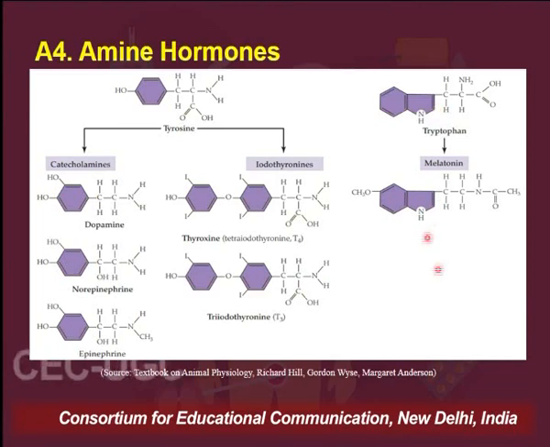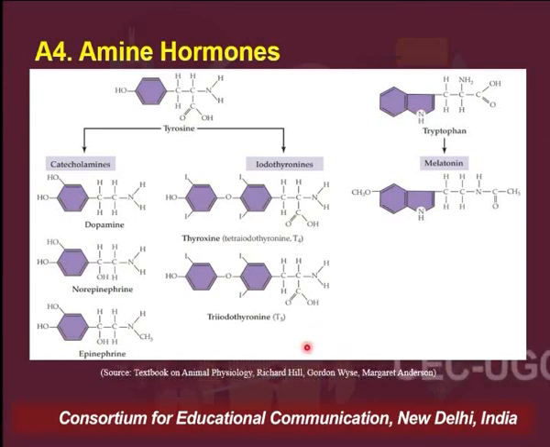On the right panel, you can see that tryptophan, another amino acid, gives rise to melatonin, which is a hormone playing a major role in regulating the biological clock, biological rhythms, our day to night rhythms. But here you can see that even thyroid hormones have been kept here. So thyroid hormones are derived from tyrosine and hence called amine hormones. They are categorized under the amine hormones.